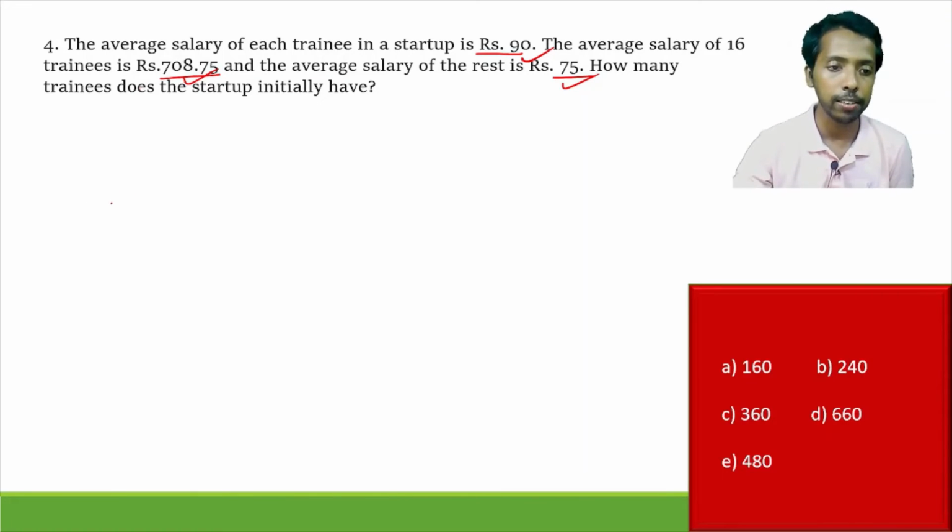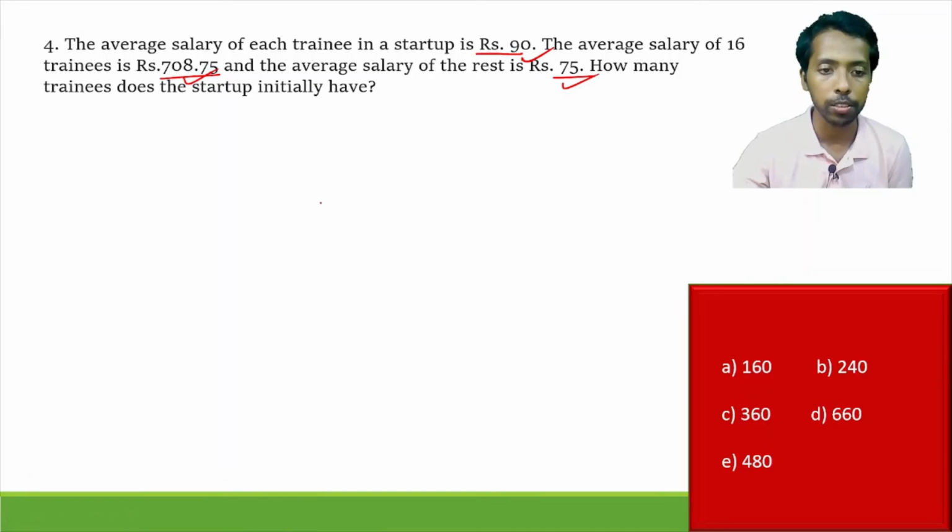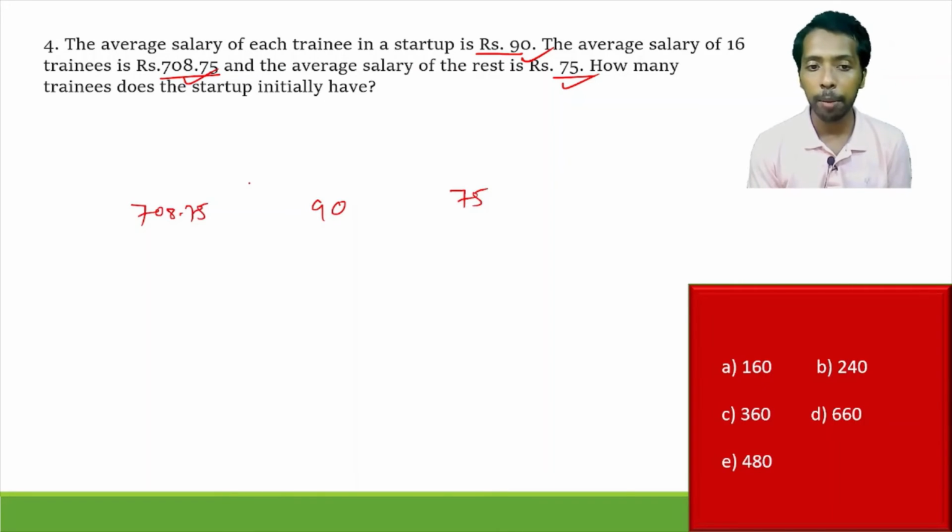So the first one, that is 90. We cannot take 90 at either end but at the midpoint, because this is the average of all, and either way this is 75 or 708.75. One important thing I can mention here: generally the left side value is less than the right side value, but you can take it either way, because in the ratio form you should simply take the reverse of what you get from this particular process.